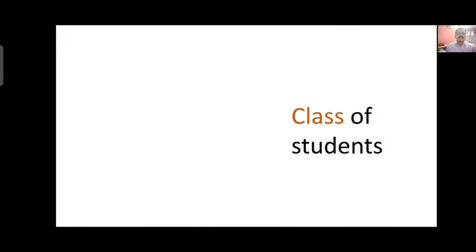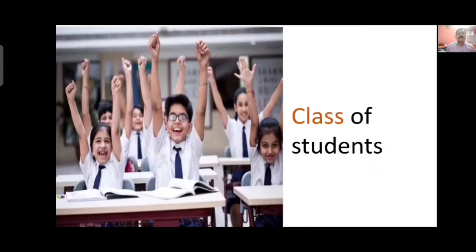Next one. When you are sitting in the classroom with all your friends, it is said class of students. It is called class. That's why it is called class, because there not only one child reads, a group of many children read together in that one room. That's why it is called class of students.